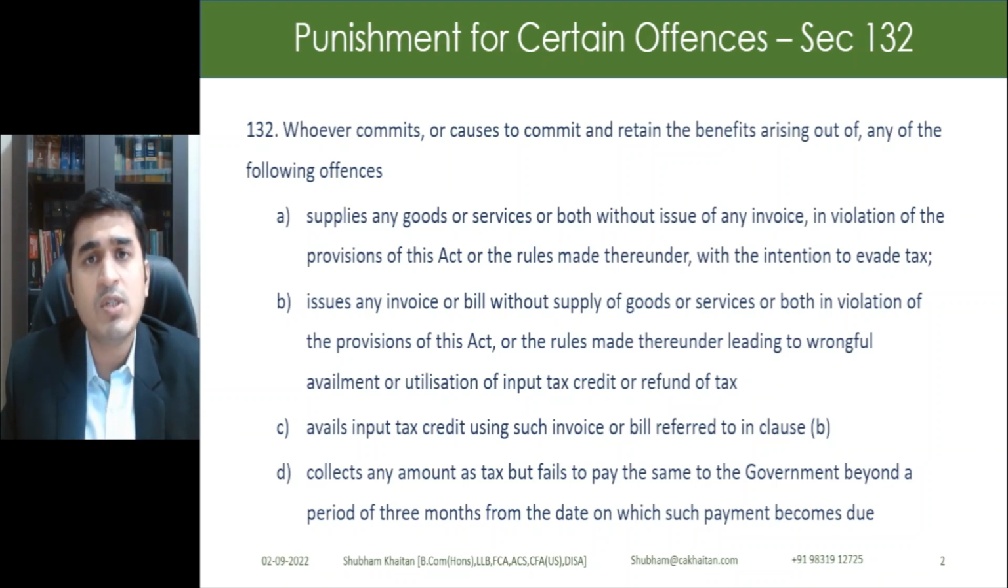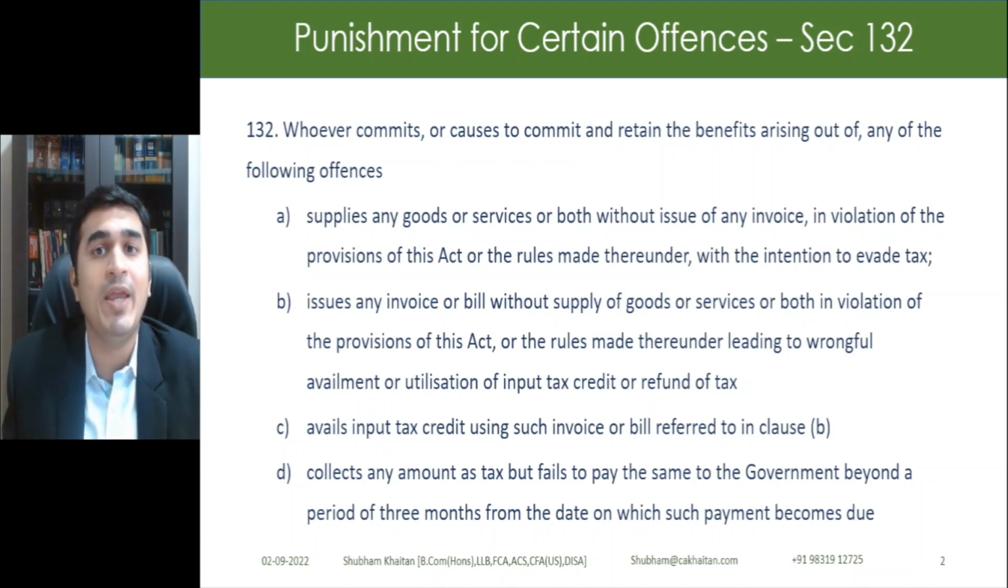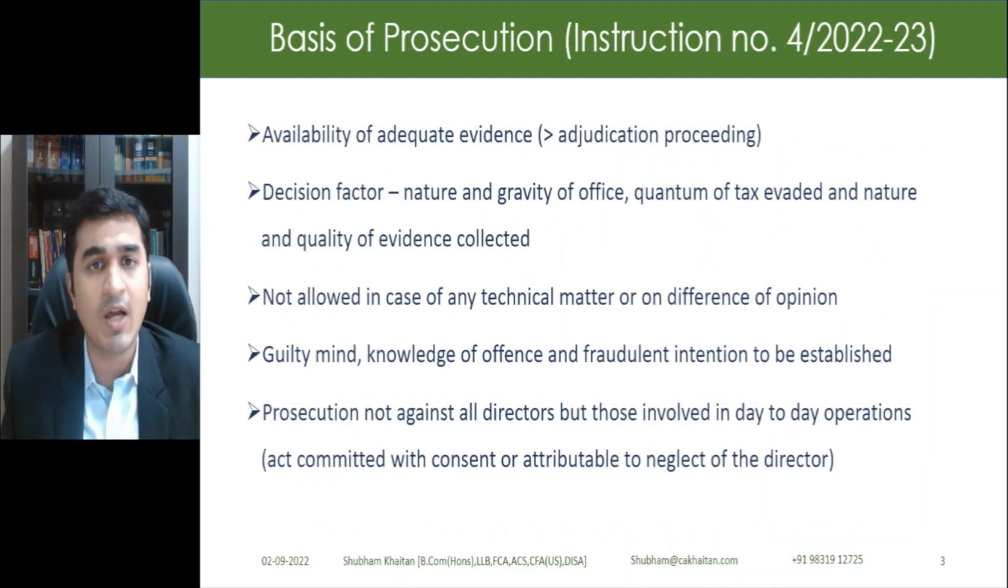A person who supplies any goods or services without issuance of invoice. Second, a person who issues the invoice without actual supply of goods or services. Third, a person who avails the ITC without actually receiving the goods or services. Fourth, a person who intentionally collects taxes but does not pay them to the government for more than 3 months. So a person who is regularly collecting tax but not paying it to the government, stating that this is the tax which I am collecting, but is actually not depositing it with the government.